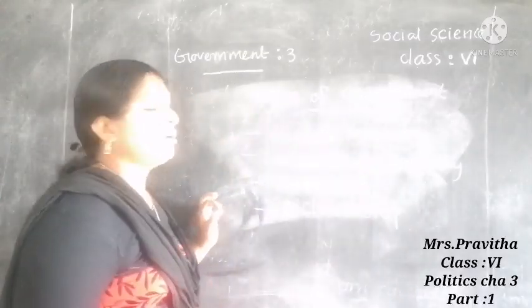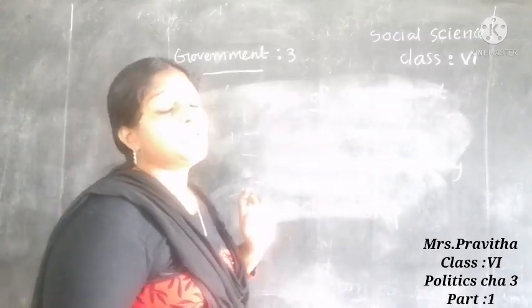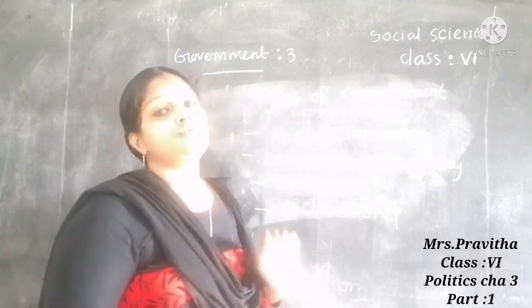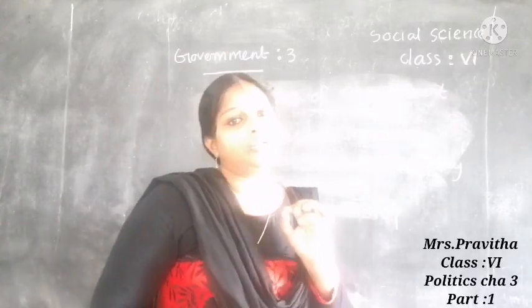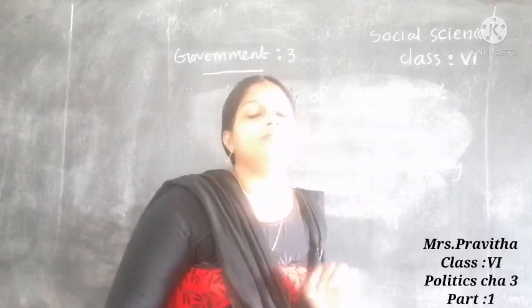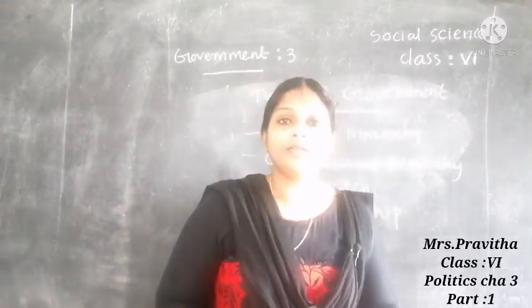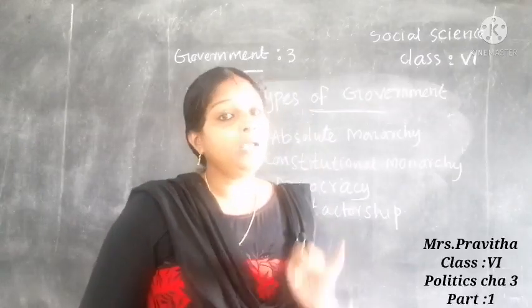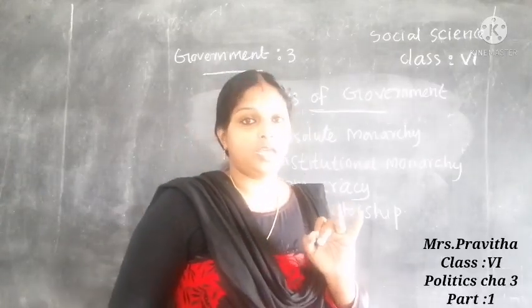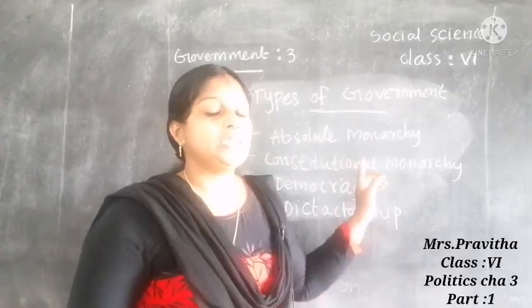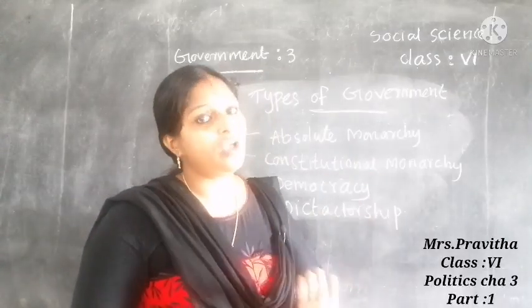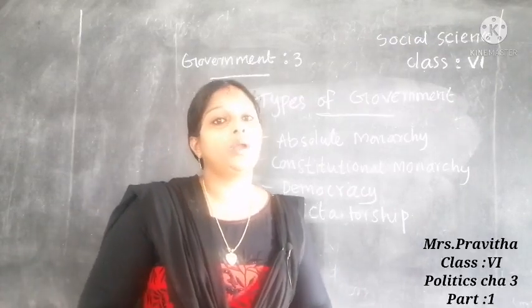These are the four types of government: absolute monarchy, constitutional monarchy, democratic form of government, and dictatorship. Once again, tell me which are the four types of government: absolute monarchy, constitutional monarchy, democracy, and fourth one dictatorship. Let us discuss one by one.